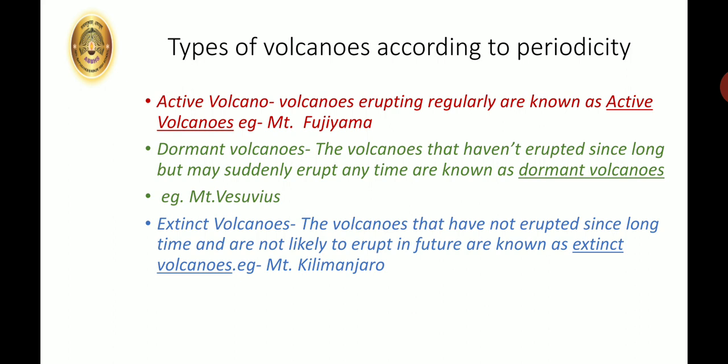And the third type is the extinct volcano. The extinct volcano means they have not erupted since a long time, and henceforth in future they are not going to erupt. So they are already extinct. So these are known as extinct volcanoes. Example, Mount Kilimanjaro.